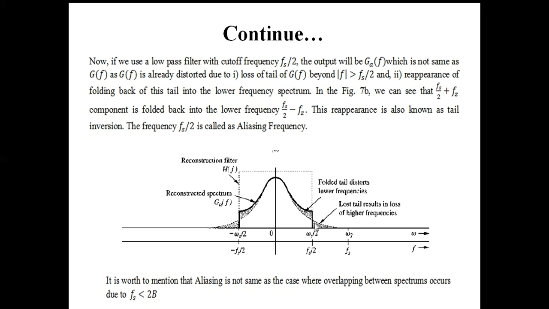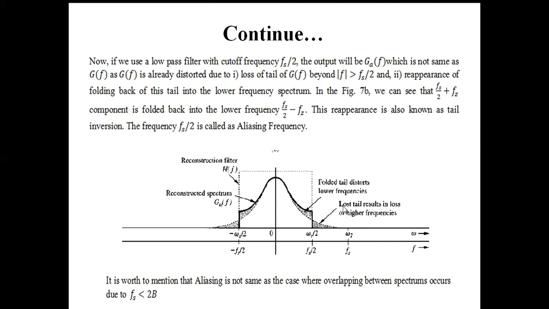So we can conclude that the higher frequency component of the signal is lost. We can call it the lost tail. The lost tail results in loss of higher frequency. Moreover, the lower frequency component of the next successive spectrum is folded back into this region and creates some kind of distortion. And in this region a similar type of distortion is found.